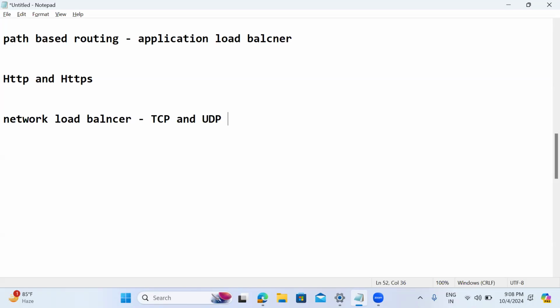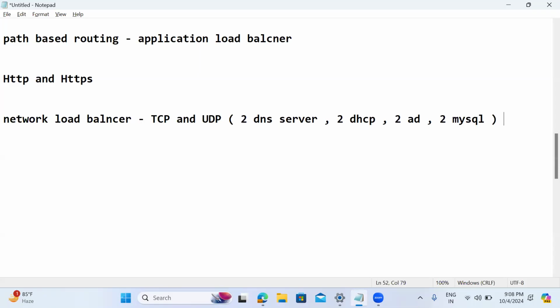For TCP and UDP kinds of data, for example if I want to set up 2 DNS servers, or 2 DHCP servers, or 2 Active Directory servers, or maybe 2 MySQL servers,